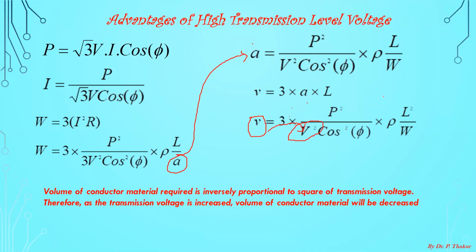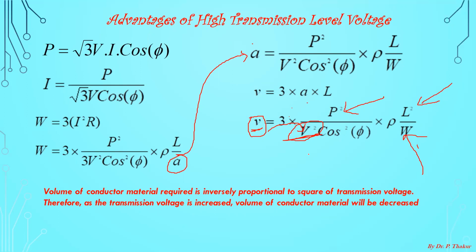This holds when the power to be transmitted is constant, the length of the line is constant, and the line loss is also assumed constant. Under this condition, your volume of the conductor is inversely proportional to the square of the transmission level voltage.